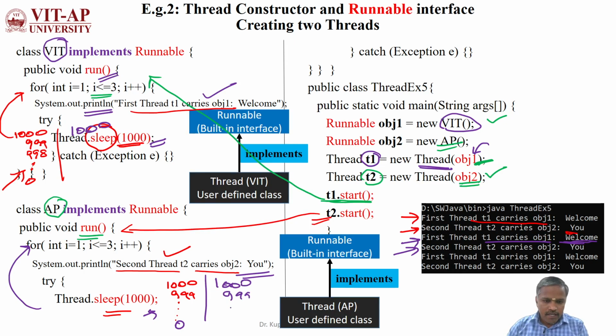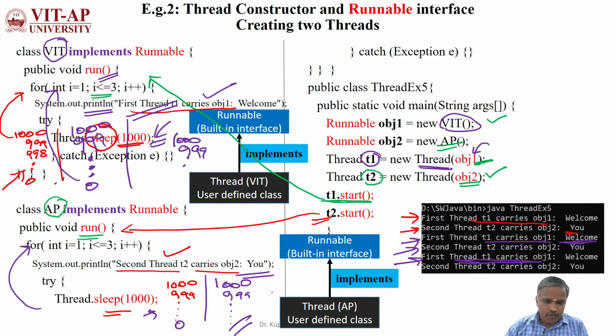It will keep on decreasing to 0. Meanwhile, this 1000 might decrease to 0 before this one, so the third iteration will be performed from here. The third time, the first thread will display again, and after displaying this statement, it again introduces 1000 milliseconds, which keeps decreasing to 0.